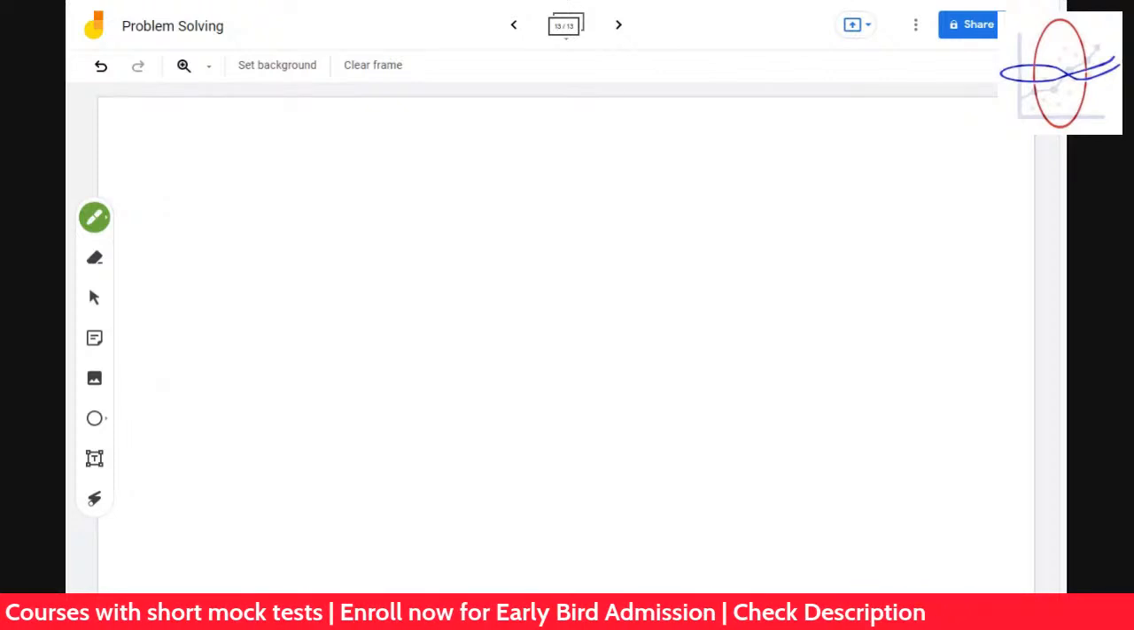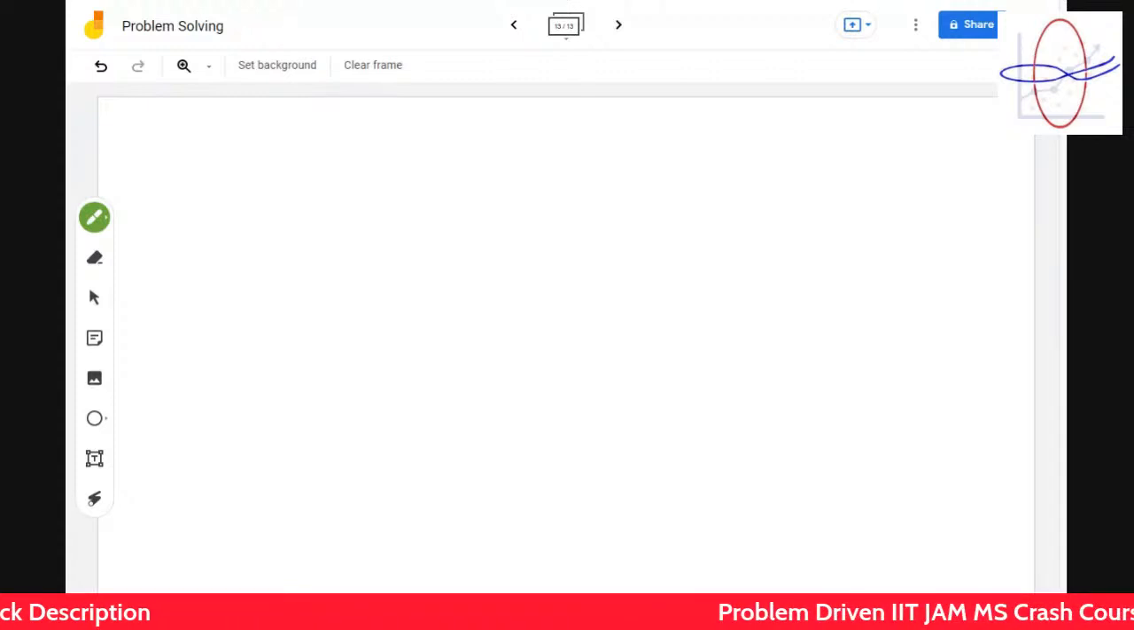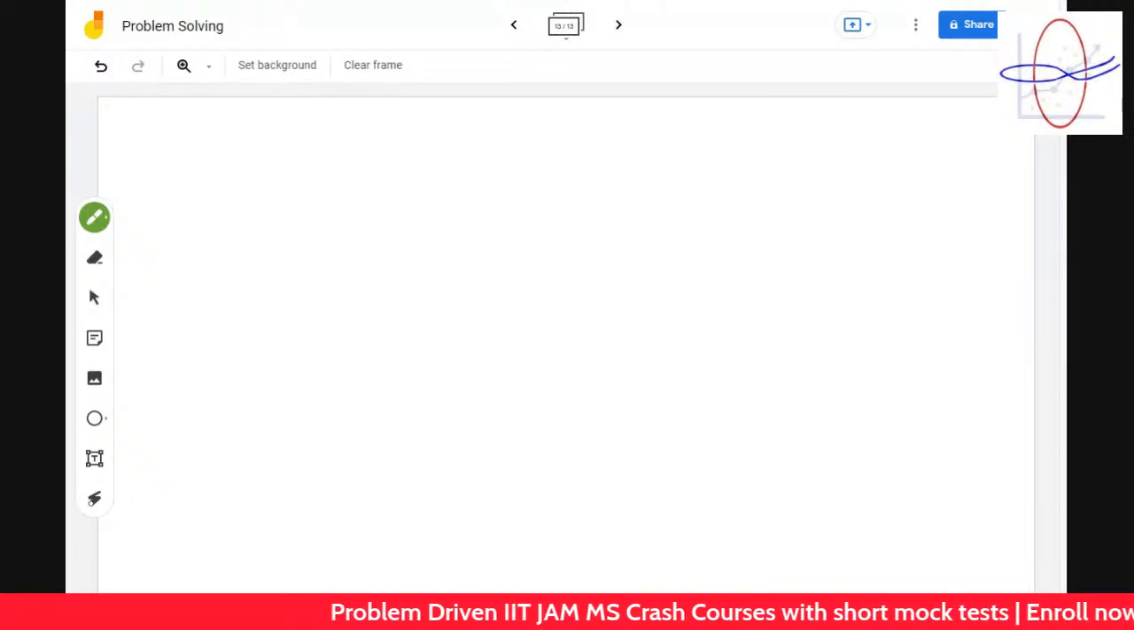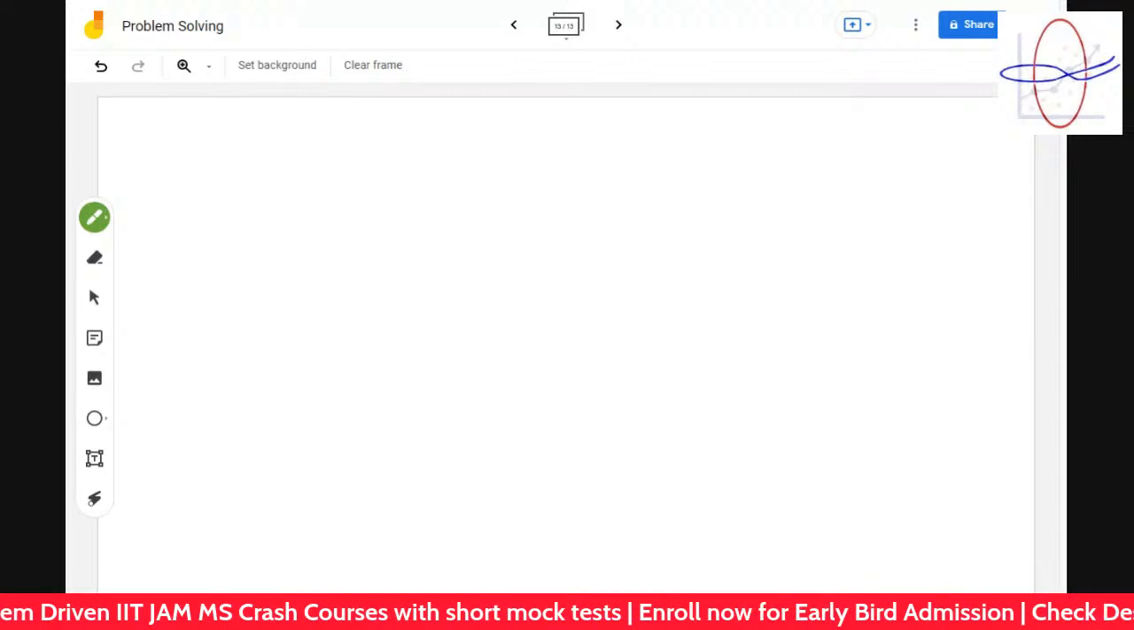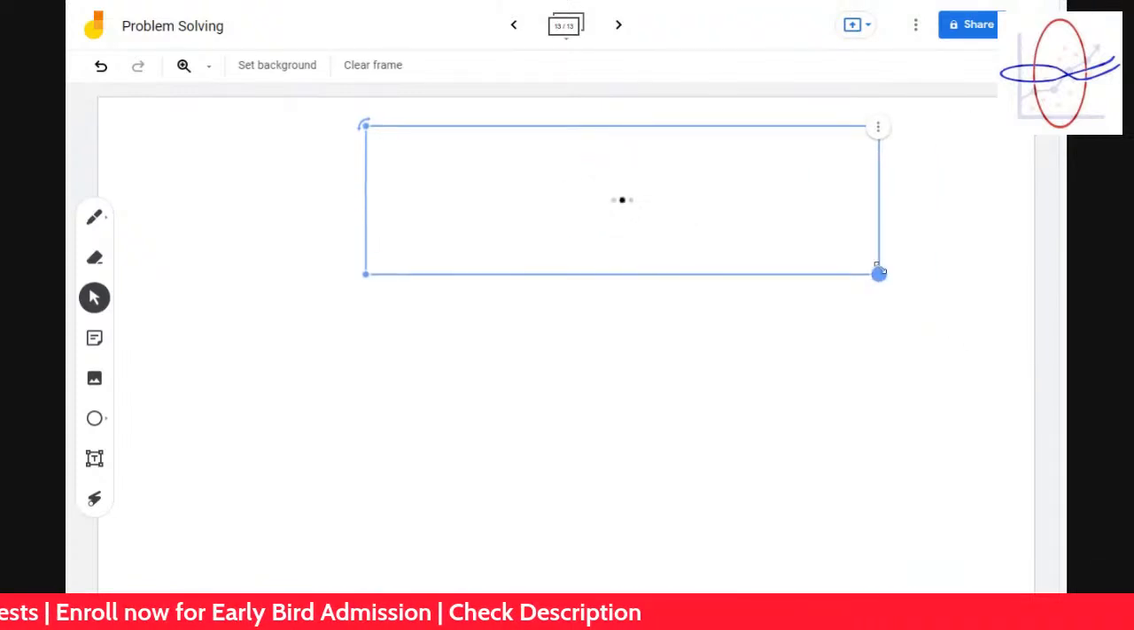Let's take this problem of Suryansi. I don't know whether it will take on time. Mathematics takes a bit of time. That's true.